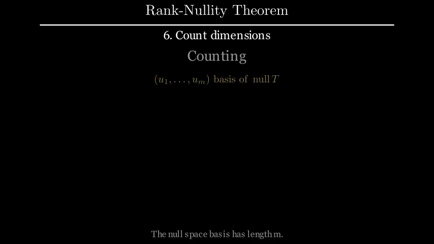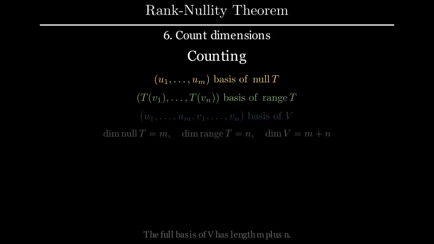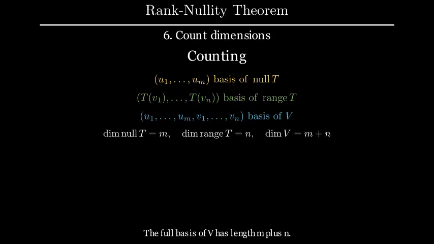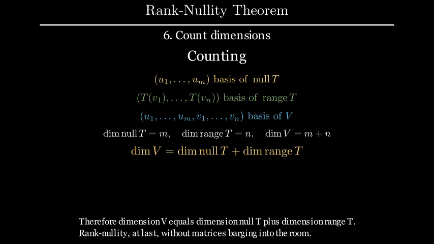The null space basis has length m. The range basis has length n. The full basis of V has length m plus n. Therefore dimension V equals dimension null T plus dimension range T. Rank-nullity. At last. Without matrices barging into the room.